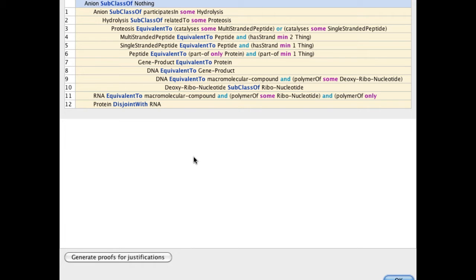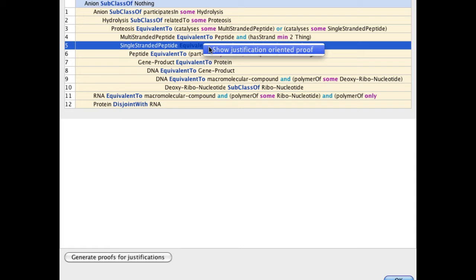Here we see a justification from the TAMBIS ontology that entails anion is unsatisfiable. So anion is a subclass of nothing. There's quite a lot of axioms in it, and they interplay in a non-trivial way. So let's ask for a justification-oriented proof for this justification and the entailment.